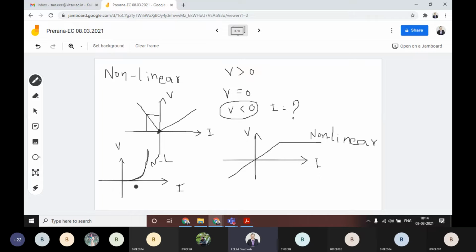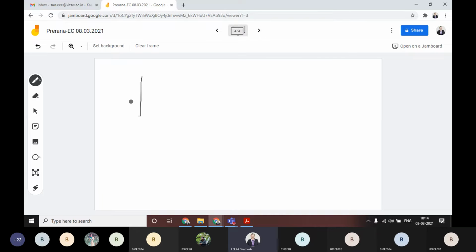For other curves, the VI characteristics may not follow through the origin.